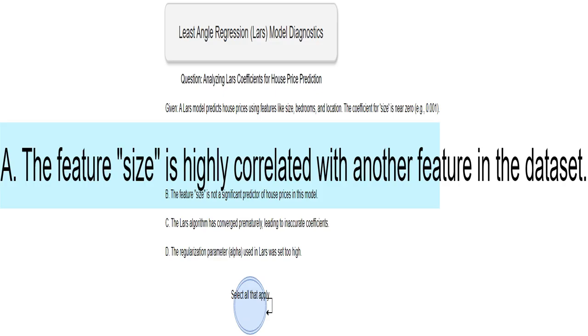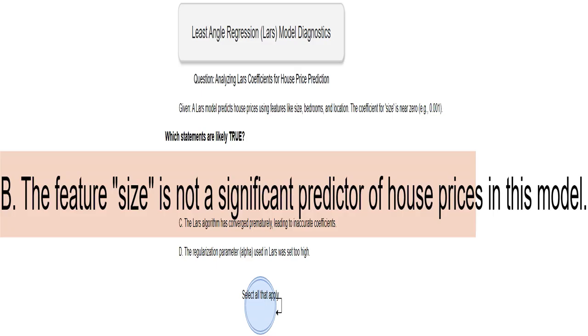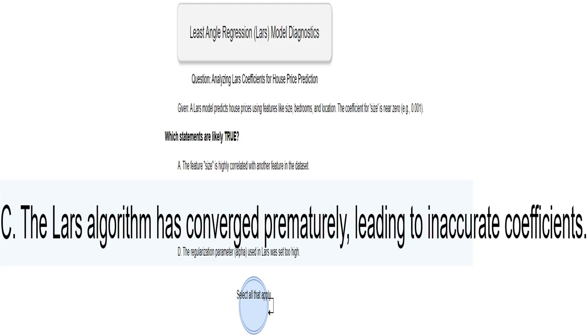This suggests that size might be redundant because another feature already captures similar information. This is a common issue in statistical modeling. This means that size doesn't seem to help much in predicting house prices in this specific model. The coefficient near zero supports this. This means the algorithm stopped too early and didn't get a chance to fully find the best fit. This can lead to less accurate prediction, affecting various variables.